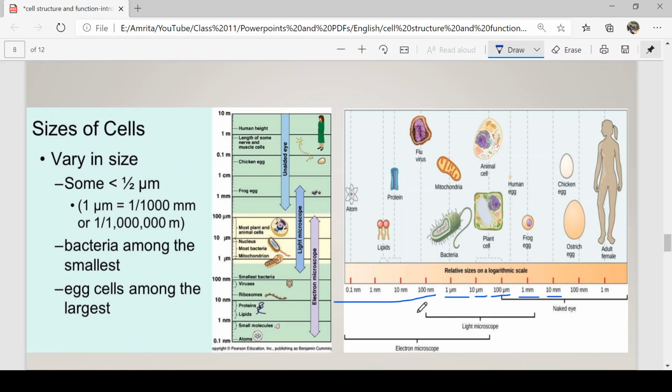But for the micron scale, we don't need anything else. A microscope is enough, that will suffice. But if we want to go beyond, if I want to observe at the nano scale, even a light microscope will not be enough. A light microscope can only be used for organisms in the micron scale. So if I go one step further and want to view a nano scale object or a nanoparticle, I have to use an electron microscope, which is even more powerful. So this is how it works.